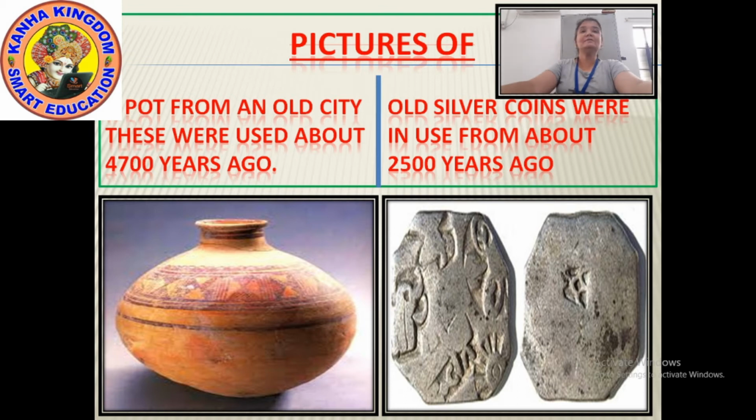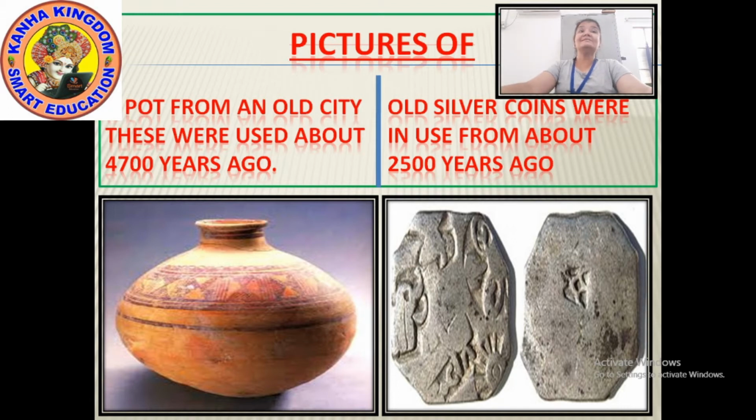from an old city. And these were used about 4,700 years ago. These type of pots were used 4,700 years ago. And in the right side, you can see two silver coins, two silver old coins. They were used from about 2,500 years ago.